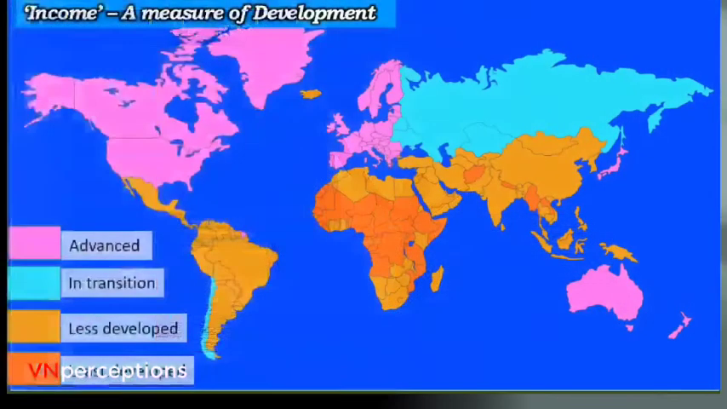Now, how do we measure development? When it comes to the world and different countries, they have been divided into 4 groups. The pink color indicates countries that are advanced. The light blue color is in transition, that is, they are moving from less developed towards advanced. The yellow ones are the less developed. Even India comes in this. And the orange is the least developed.